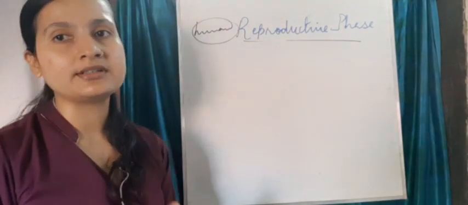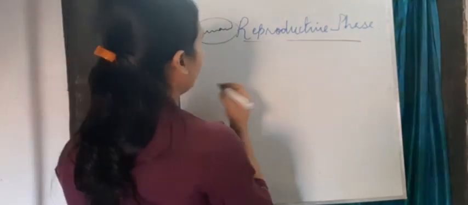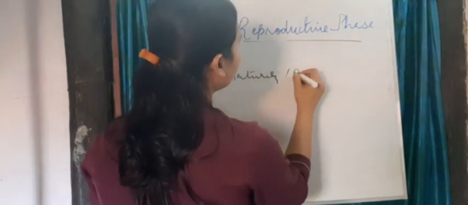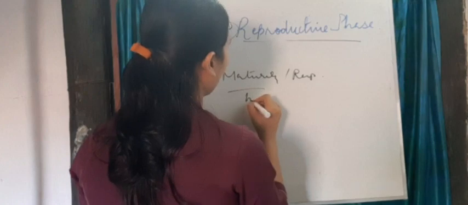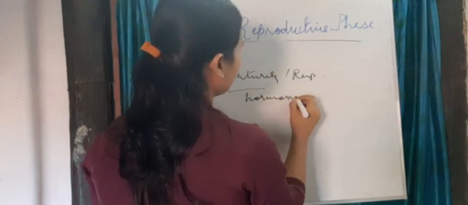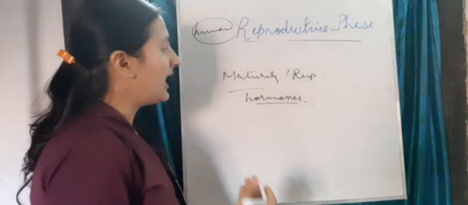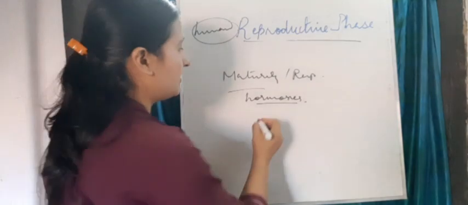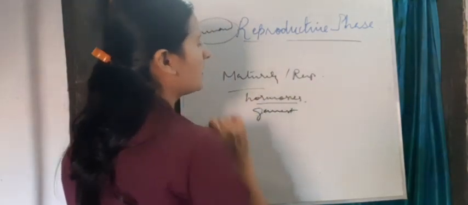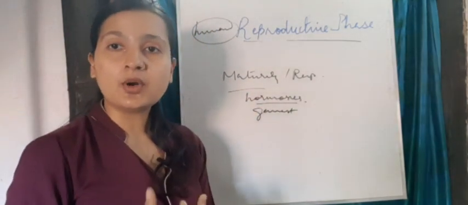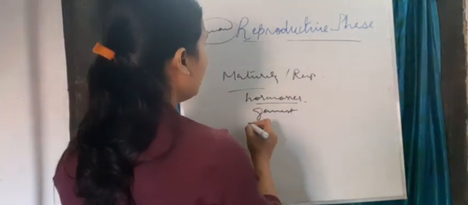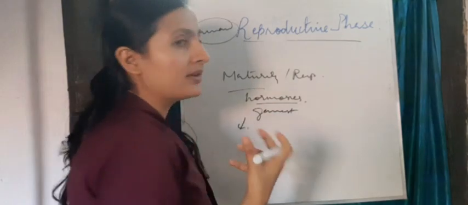When they reach maturity, called the reproductive stage, they produce hormones. Because of this hormone many changes take place, and the hormones lead to the formation of gametes. Then the reproductive organs develop in both male and female, and the voice changes in the male.